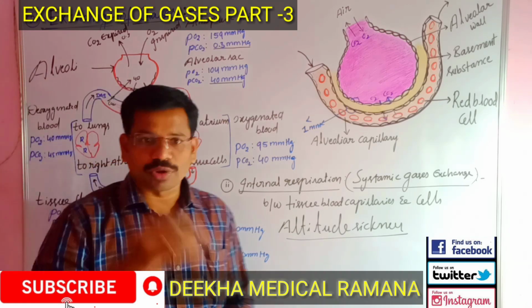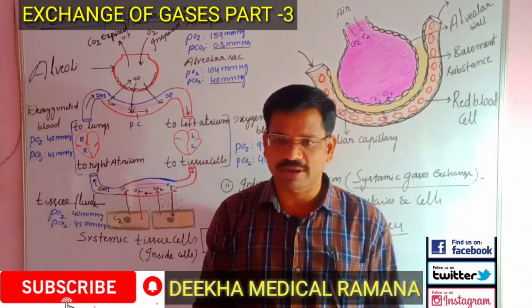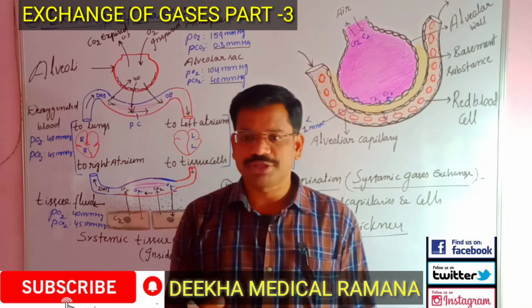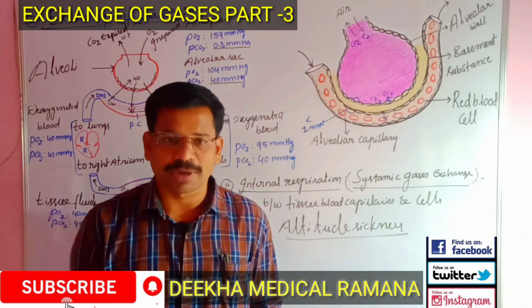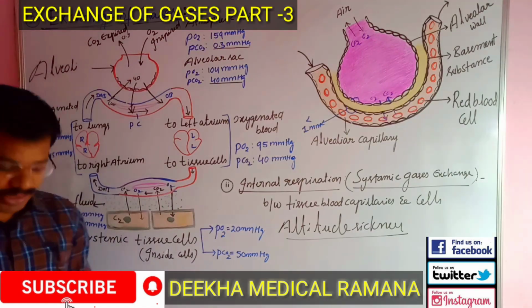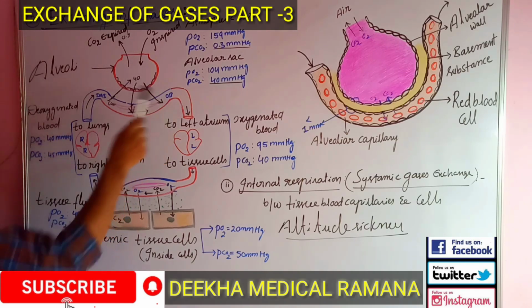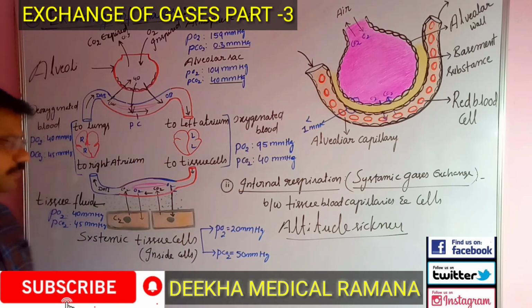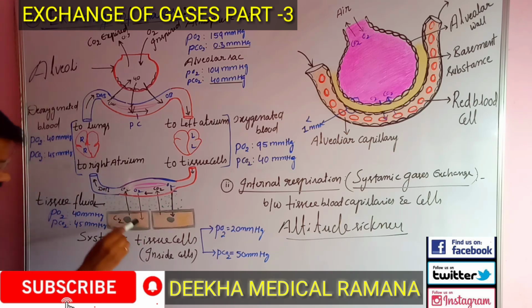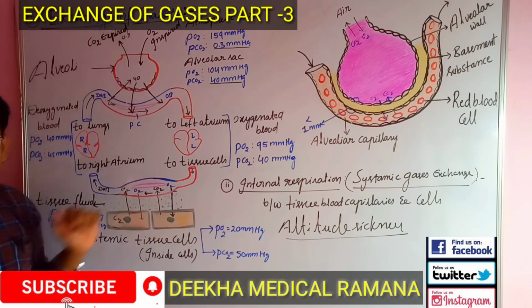Now, when you are going to higher altitudes, the total atmospheric pressure will decrease. If you see the partial pressure at sea level, in the atmosphere it is 159 mm of Hg. But in the alveoli it is about 104 mm of Hg. In the oxygenated blood it is about 95 mm of Hg. In the tissue fluid it is about 40 mm of Hg. In the cells itself it is about 20 mm of Hg. That means the partial pressures decrease from the atmosphere to the cells.